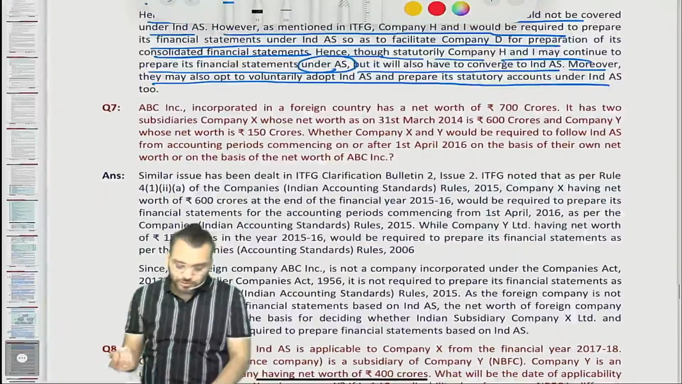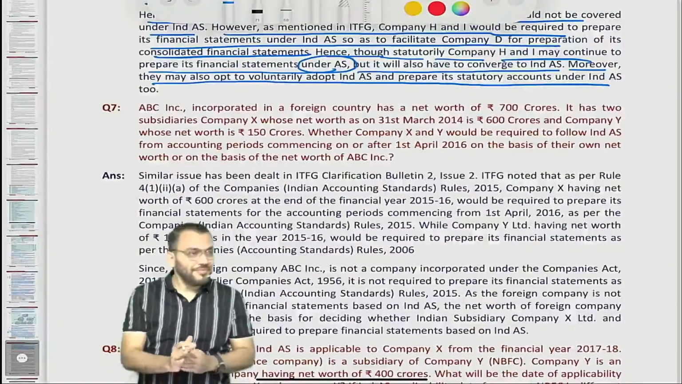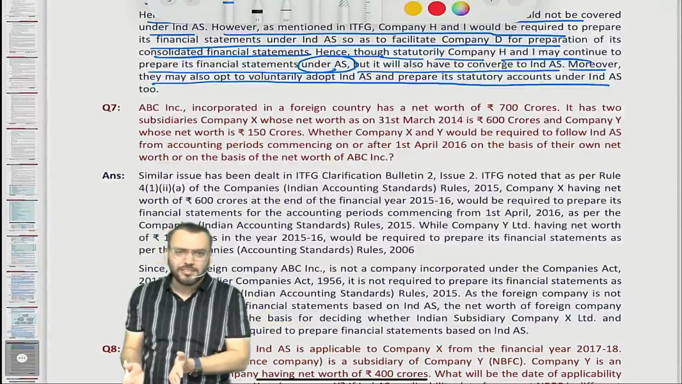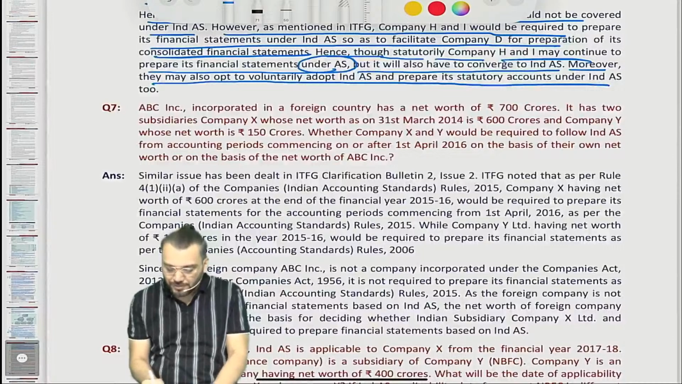I'm just reading all the questions because these are all new questions. Correct. But we have already done this. If you have understood the application part, you can understand on your own.